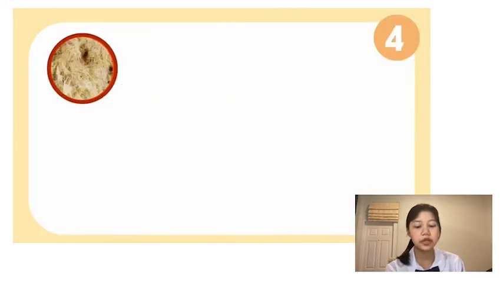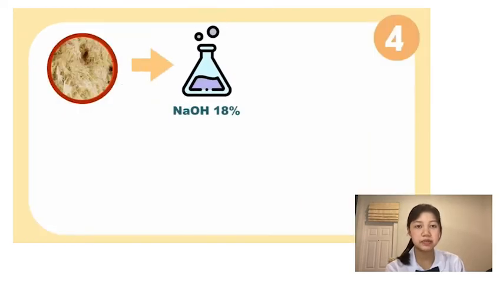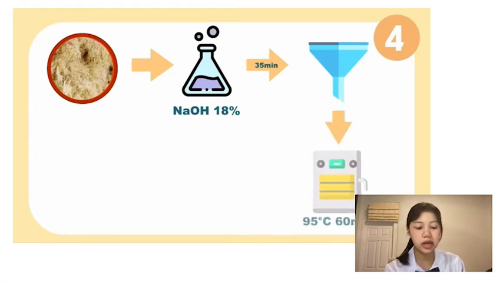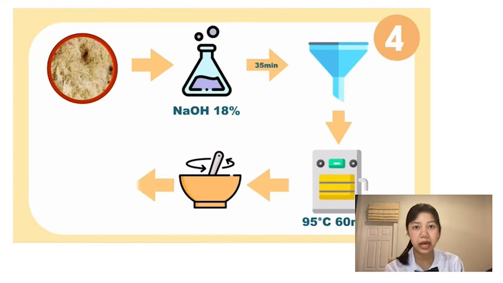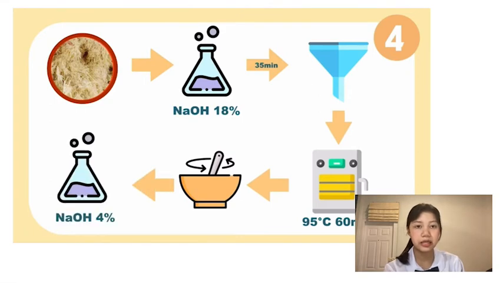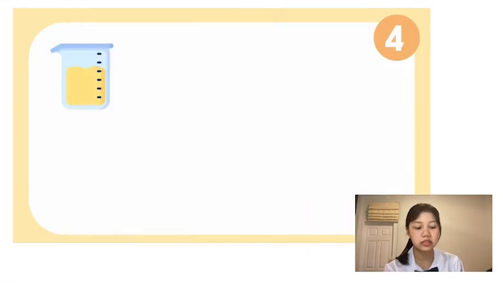And then put the bagasse powder in 18% sodium hydroxide for 35 minutes at 35 degrees Celsius. Then filter the solution in a vacuum filter and incubate it for 1 hour at 95 degrees Celsius. And then add 4% sodium hydroxide, stir it, and incubate for 22 hours at 10 degrees Celsius.